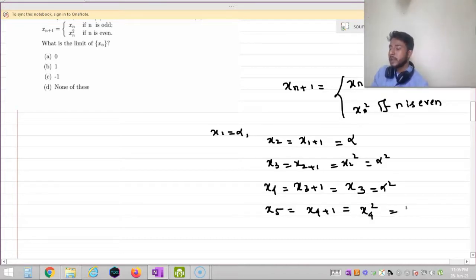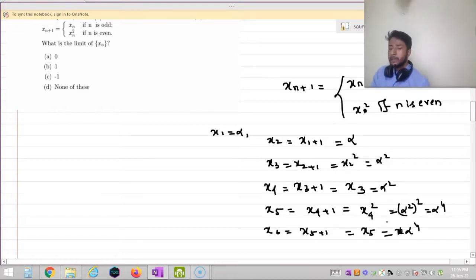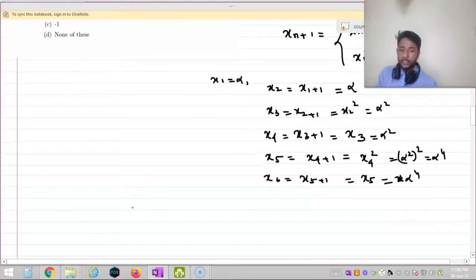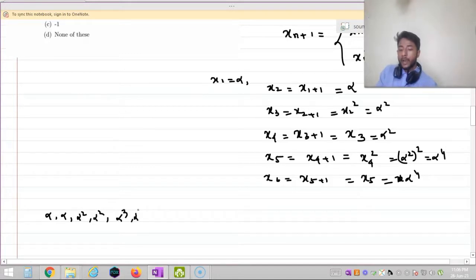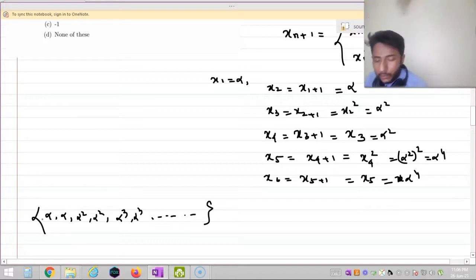The value of x4 is alpha square, so this is alpha square squared, which is alpha to the power 4. The value of x6 is equal to x5 plus 1. As 5 is an odd number, this is nothing but x5, and the value of x5 is alpha to the power 4. Now observe the sequence. The sequence is alpha, alpha, alpha square, alpha square, alpha cube, and so on. This is our sequence.